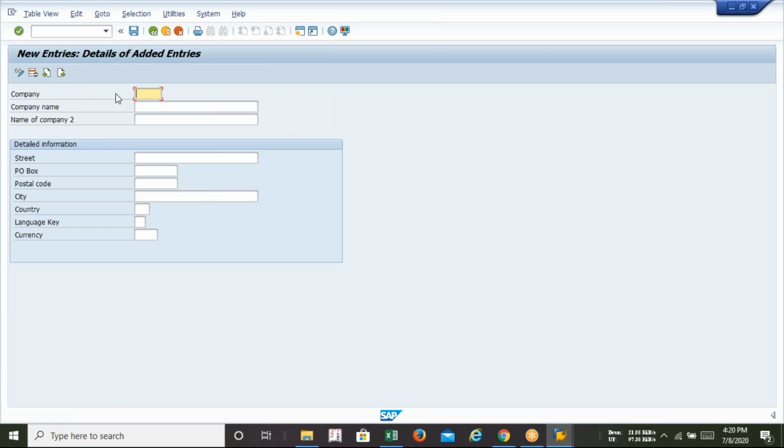Click on the new entries. In this screen, there is no option where I can write down my company code. I can only create my group company. Yes or no? We know this is the group company creation window, and in it we just want to create our own group company and nothing else. Similarly, what next?